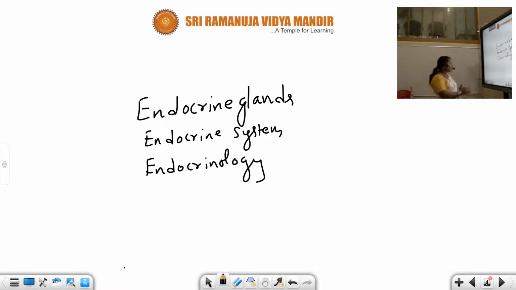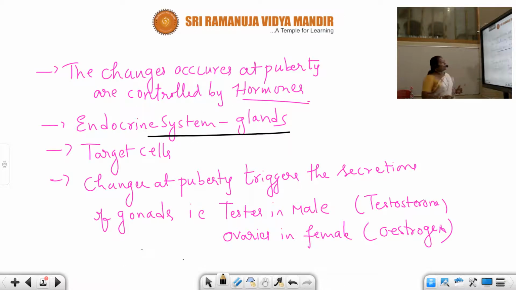Understand, students? These hormones are secreted by some type of glands, those are endocrine glands. One important point I want to convey: in our body, we have different types of glands, two types, endocrine and exocrine glands. If the gland directly secretes its secretions into the bloodstream, it is known as endocrine, whereas if the glands secrete the secretions into ducts, they are called exocrine glands. Let us see the differences between exo and endo in the coming slides.